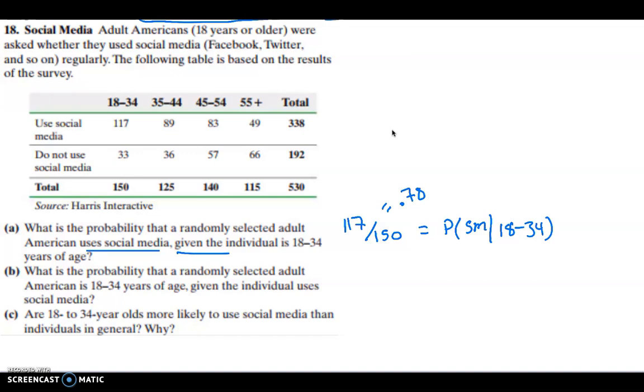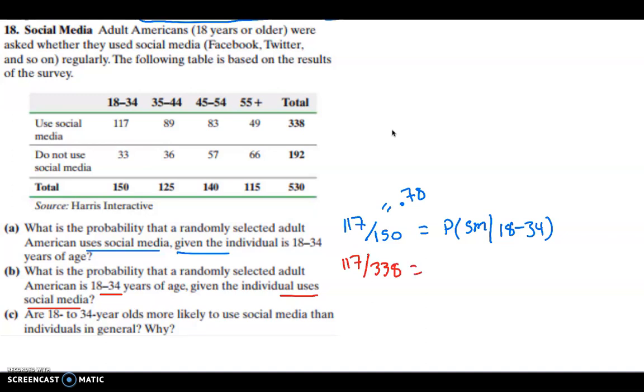Okay, the next one is what's the probability the randomly selected adult is 18 to 34 years of age given that they use social media. So now we know they use social media, so we're now fixated on this row. So they're 18 to 34-year-olds. There are 117 of them out of the total 338 that use social media. So this would be 117 out of 338,